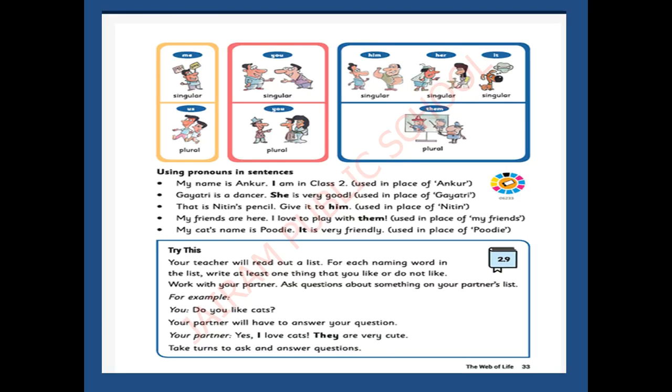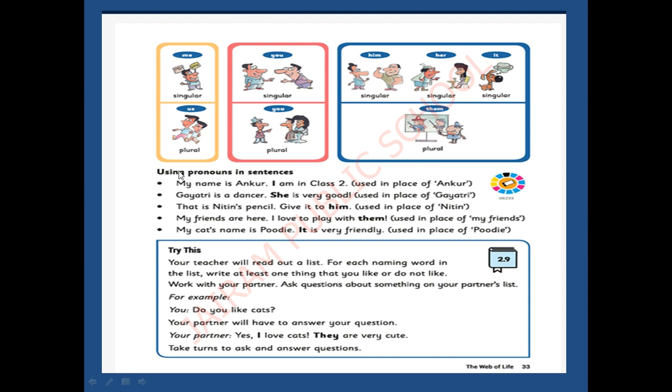Okay, dears. See here, take your book, page number 33. Me, singular. You, singular. Us, plural. You, plural. If there is more than one person also, what will we say? You. Like that we will mention. So you comes under singular as well as plural. Then him, singular. Her, singular. It, singular. Them means plural. We will not say one person as them. Only a group of people will we call them.